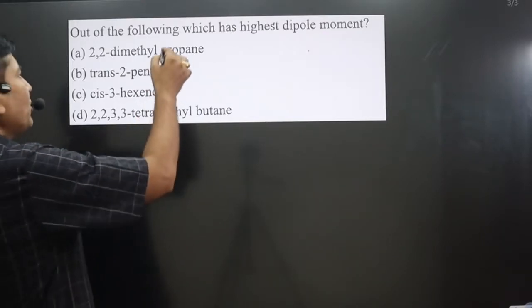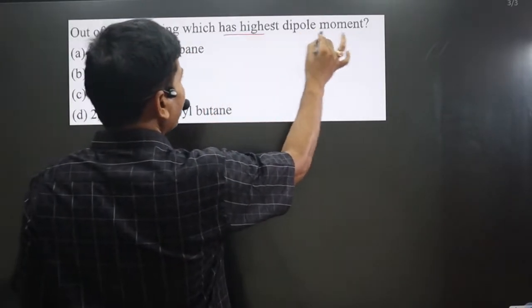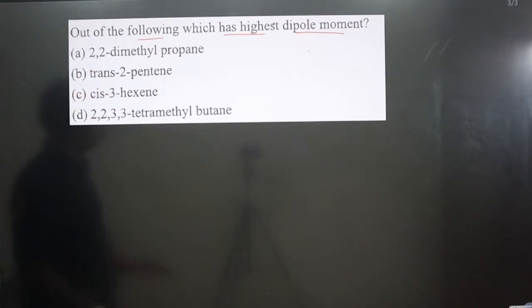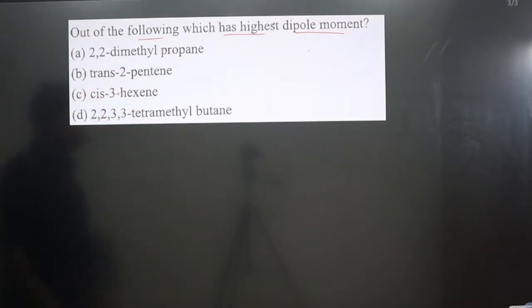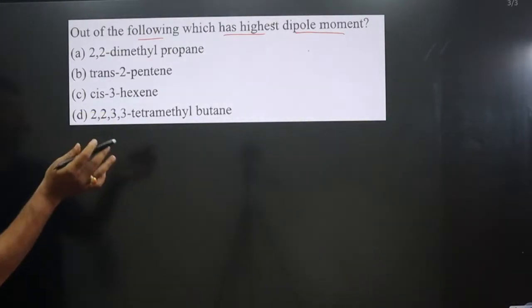The question says, out of the following, which has the highest dipole moment? You can see organic compounds are given here. We can draw the structure. Let's draw it, and then we find out the dipole moment.